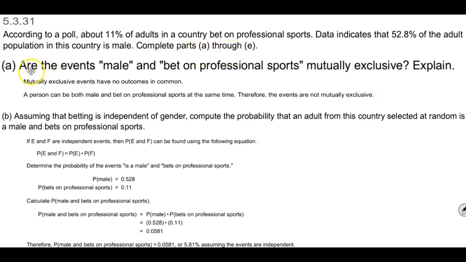Now the first question is asking, are the events male and bet on professional sports mutually exclusive? We want to explain that. Well, again, what does mutually exclusive mean? Well, it's events that have no outcomes in common. A person can be both male and bet on professional sports at the same time. Therefore, the events are not mutually exclusive.